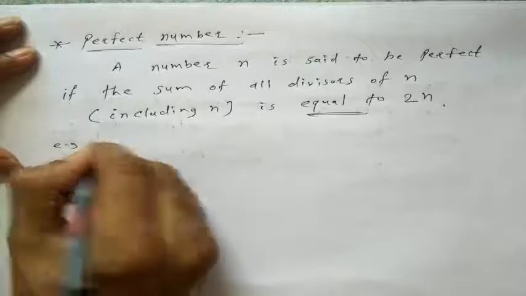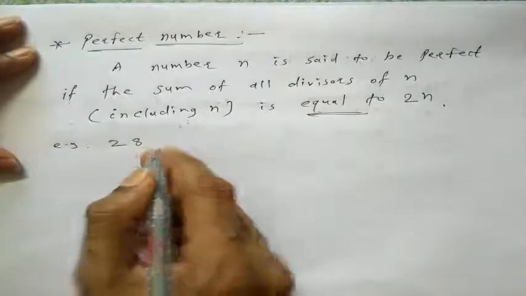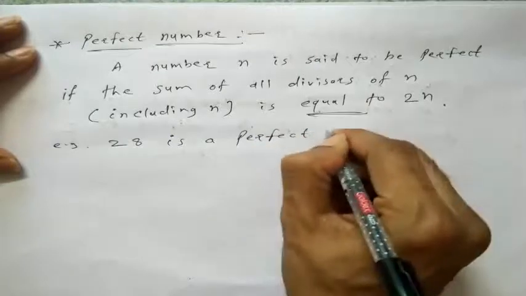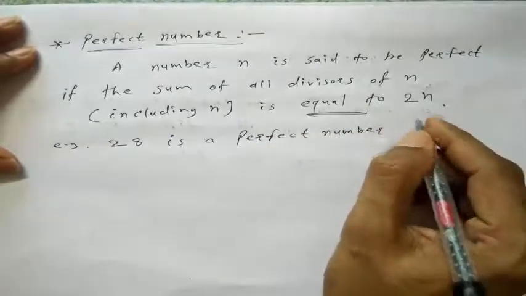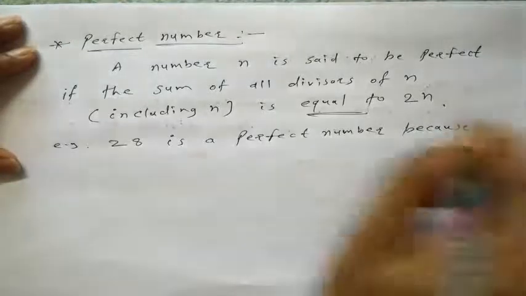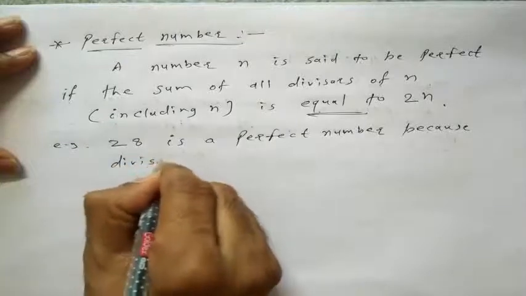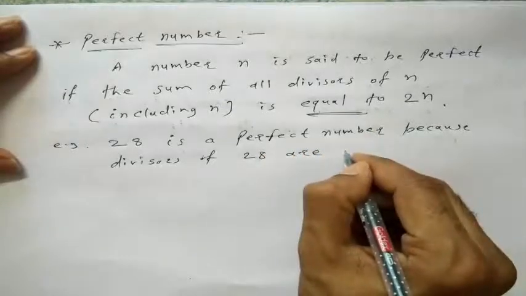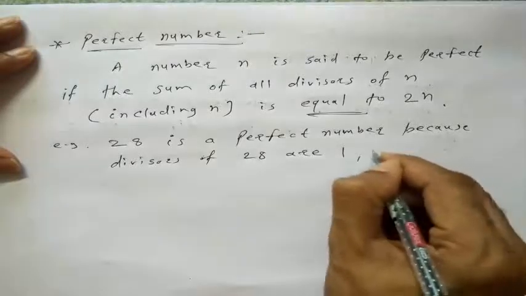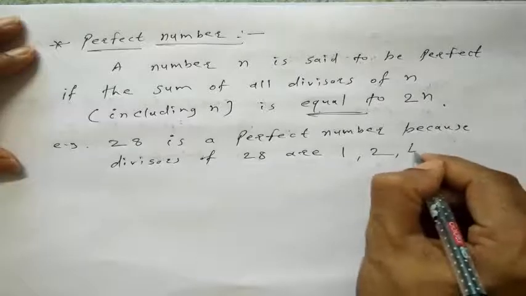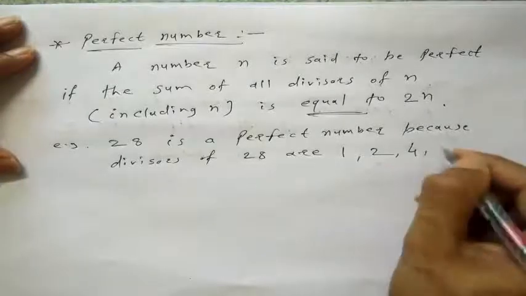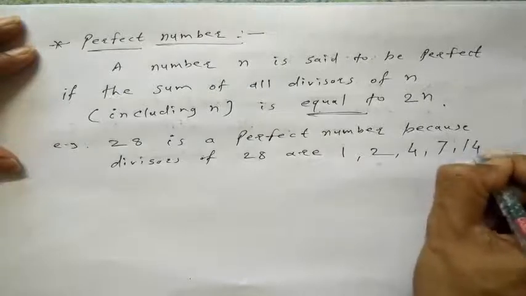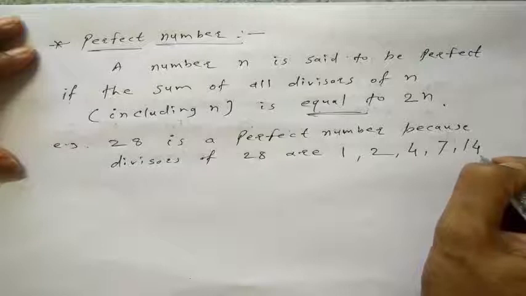For example, 28. The number 28 is a perfect number because the divisors of 28 are: 1 is a divisor of 28, 2 is also a divisor of 28, the number 4 is a divisor of 28, 7 is also a divisor of 28, the number 14 is also a divisor of 28.